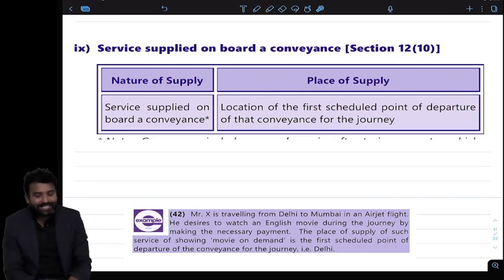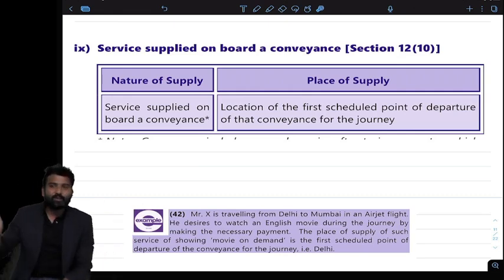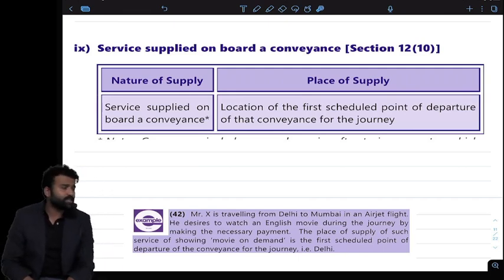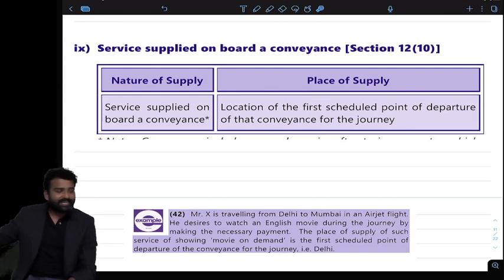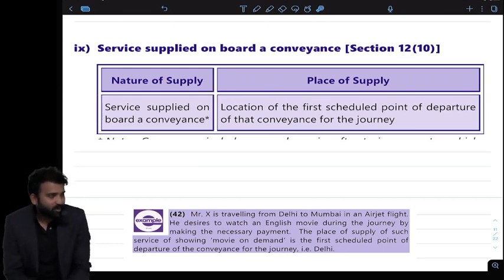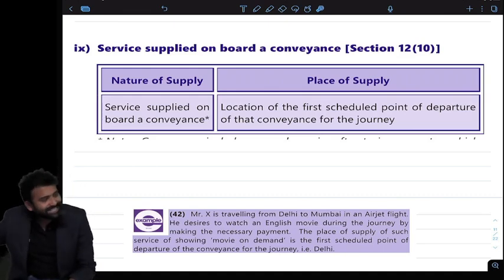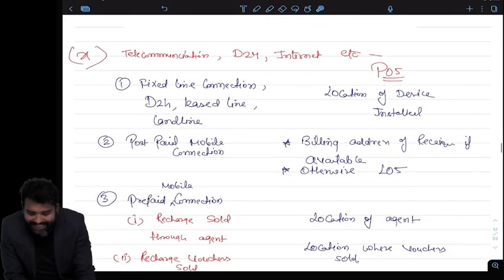Yeah, this is the first scheduled departure of that flight from where the flight started its journey. Like there was a flight which started from Mumbai, then that flight will be going to Delhi, and from there that flight will be going to Srinagar. So then in that case, Mumbai will be the place of supply always, whether it is B2B, B2C, anything. In this case, Mumbai is the place of supply always, because the first scheduled departure of that flight is from Mumbai. So Mumbai is the place of supply. Got it? Very nice.